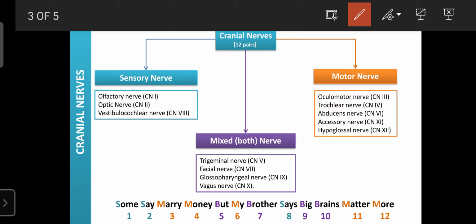Okay, so this is the technique to remember which cranial nerve is motor, sensory or mixed. Someone has made one sentence: Some say marry money, but my brother says big brains matter more. So this is a sentence you should remember.